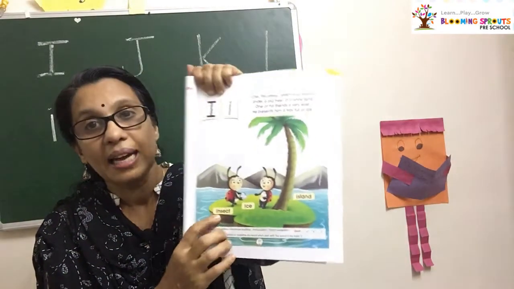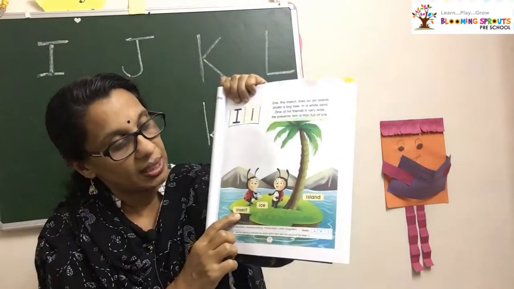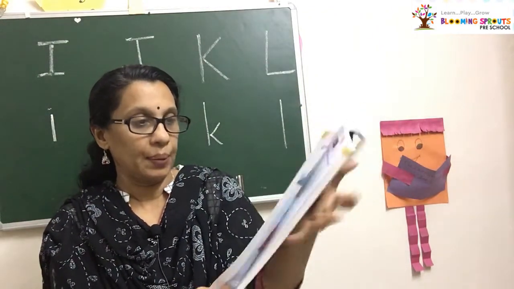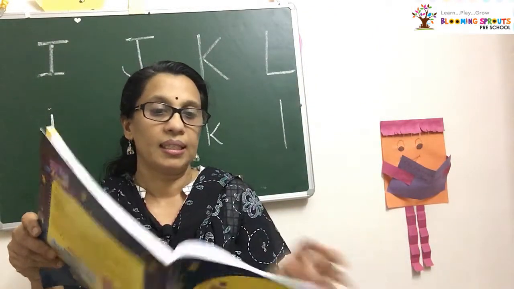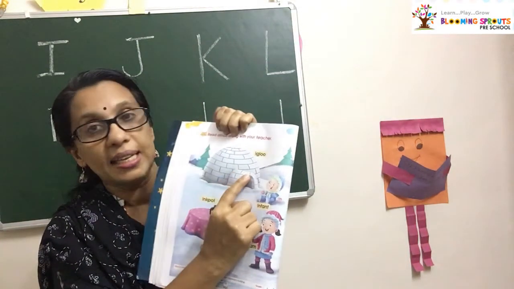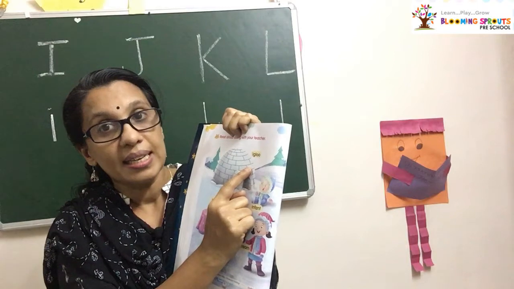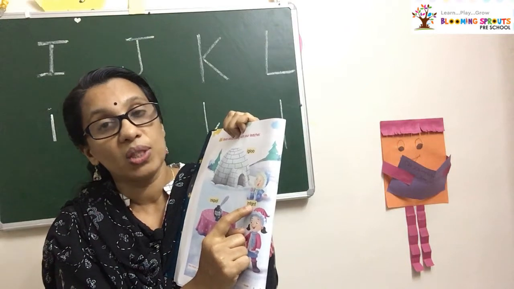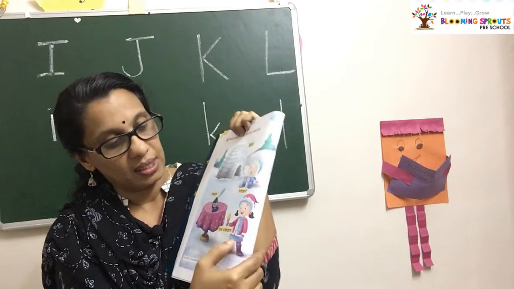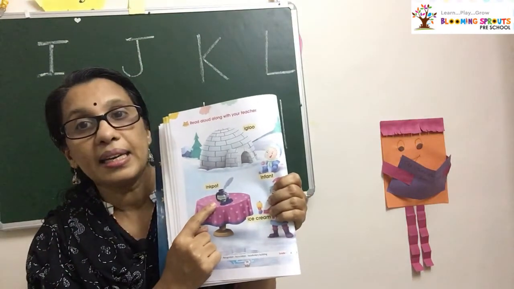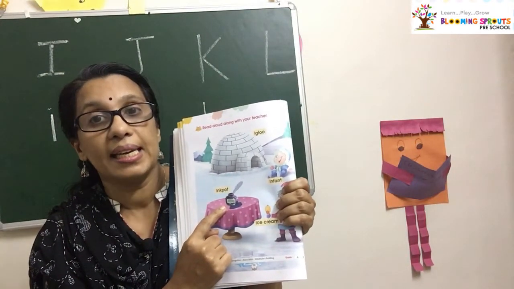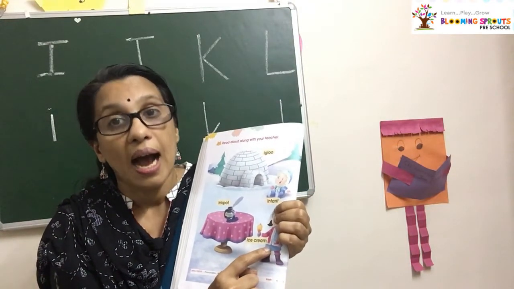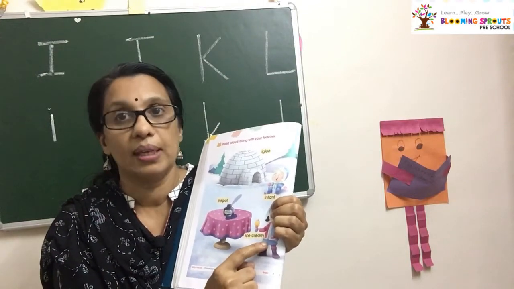Okay, now what is here? Insect. I for insect. Ice. Island. Okay, now turn the page. See here, you can see a few more pictures. Igloo. I for igloo. What is the sound? E. I for infant. What is the sound? E. Infant. And here, ink pot. What is the sound for I? E. Ink pot. And here, ice cream. For ice cream, it is I. Ice cream, I only.